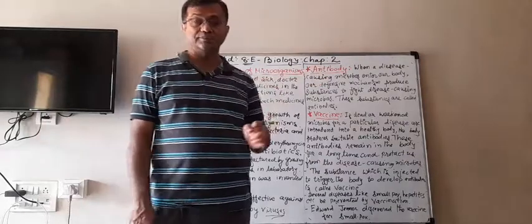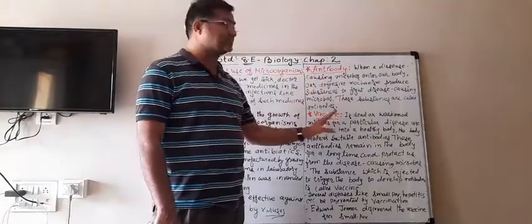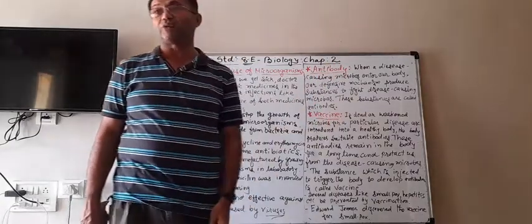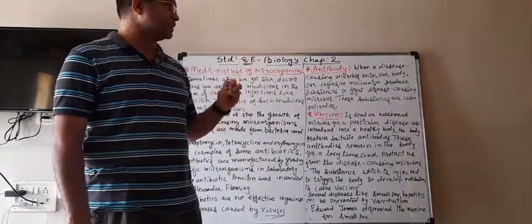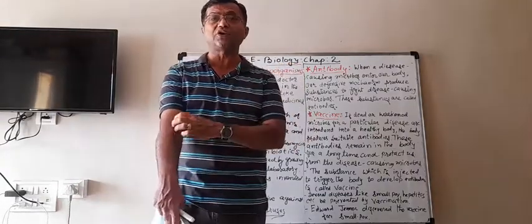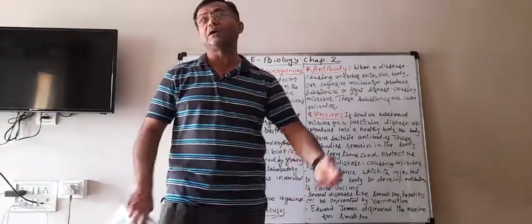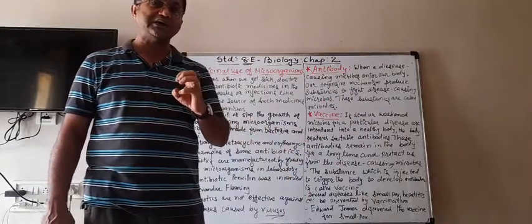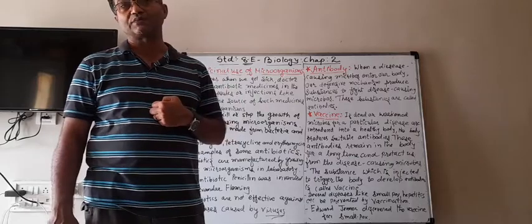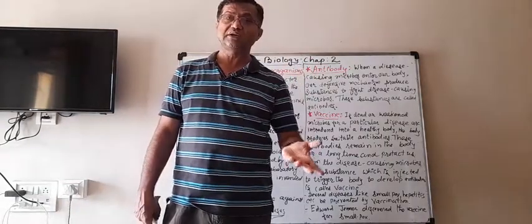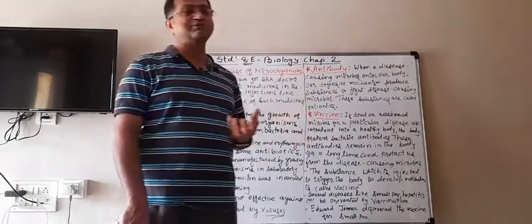Now antibody and then vaccine. Before we learn about the vaccine, we have to learn about antibody. What is an antibody actually? Sometimes disease causing microorganisms enter our body. And we know that in our body there is a defense mechanism, which means some small diseases can be cured directly by this defense mechanism.